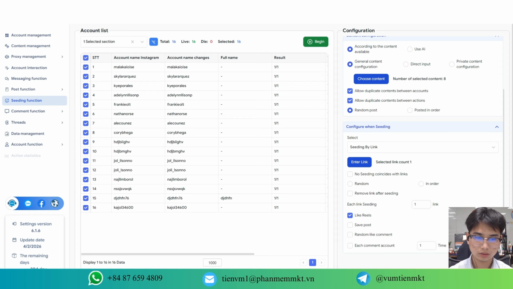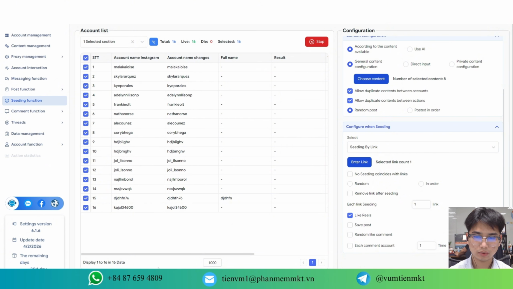Just like human behavior. Once everything is ready, click Start. Software automatically logs in, opens real sessions, and performs interactions step by step. You can watch everything happen live, right on your screen. Within minutes, your post starts receiving likes and comments.